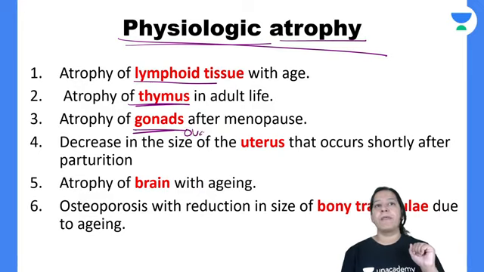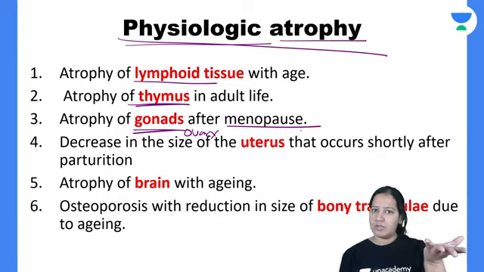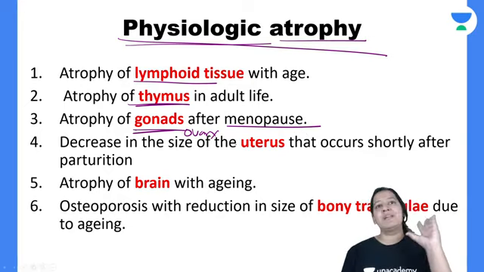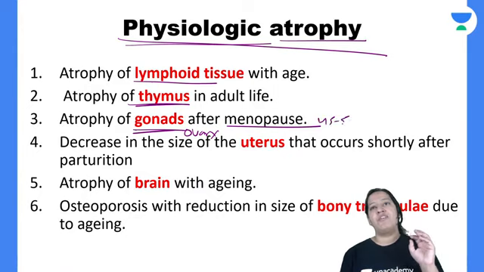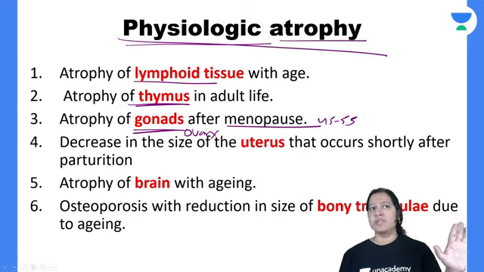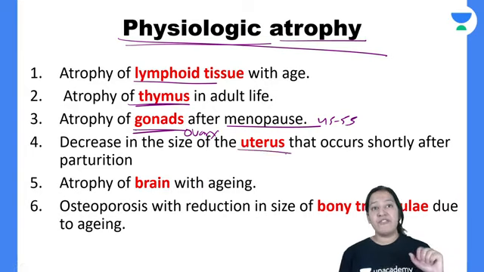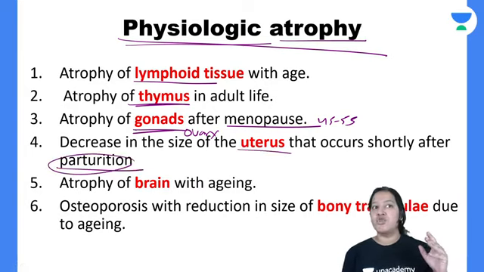Gonads, I mean the ovary after menopause, it shrinks in size, right? The ovary in females shrinks in size after menopause. Before menopause it is enlarged, but after menopause, after 45 to 55 years in females, when the menstrual cycle has stopped, the ovary shrinks in size. So it is physiological. It is not a disease. It is normal. Next, the uterus after parturition. What do you mean by parturition?